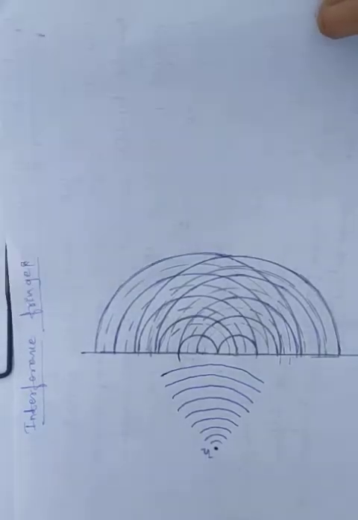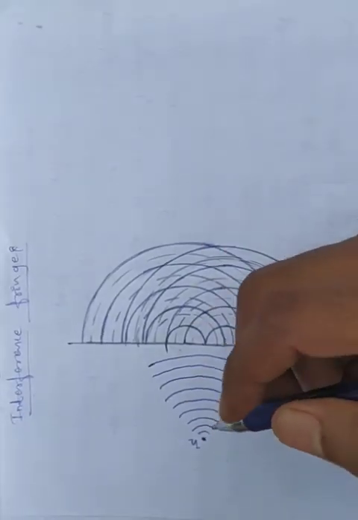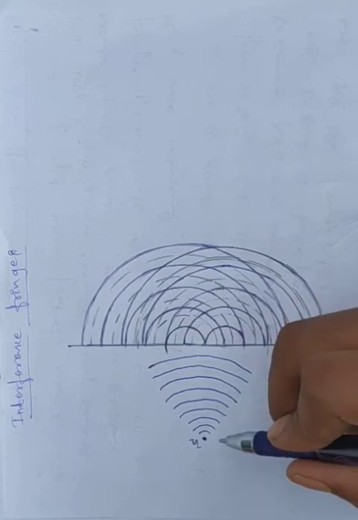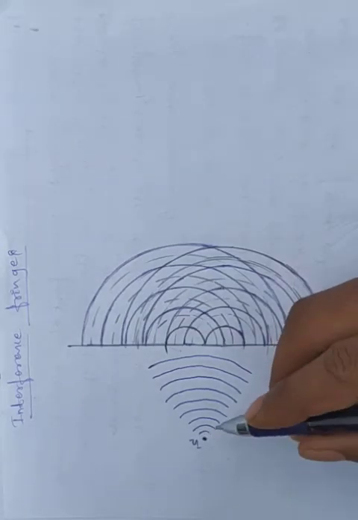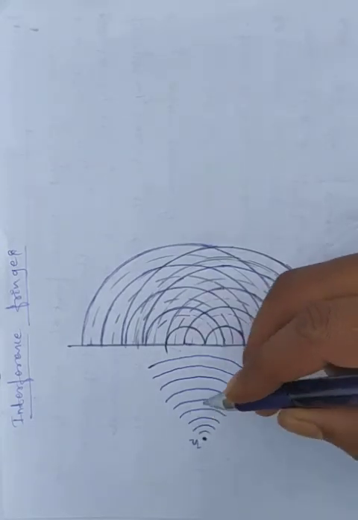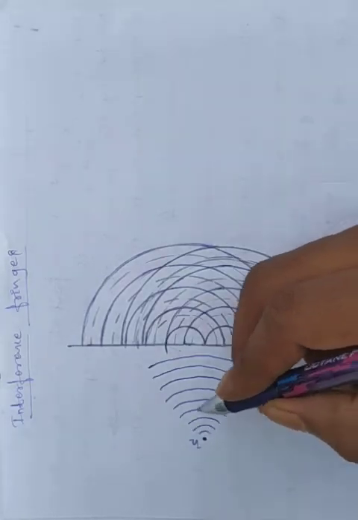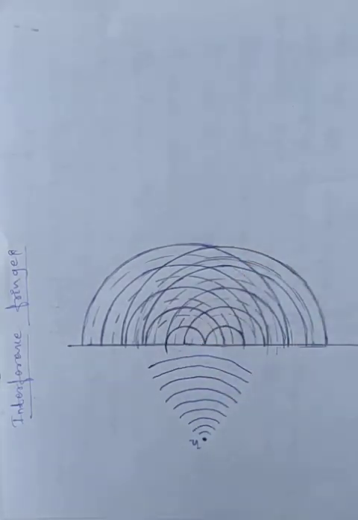Suppose here S is the source of light. I have taken S as a source of light, and from it I have taken the wave fronts coming. So these are the wave fronts coming from the source S.